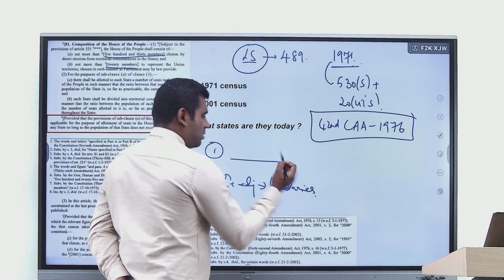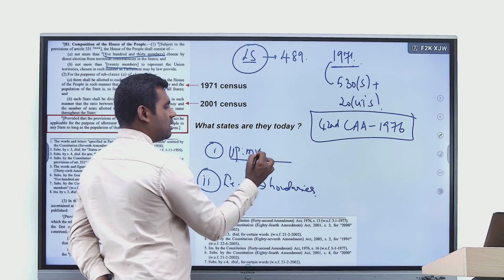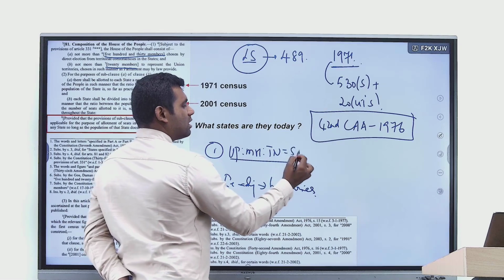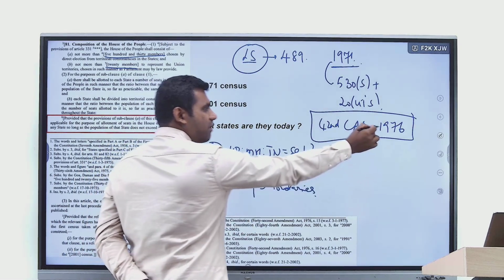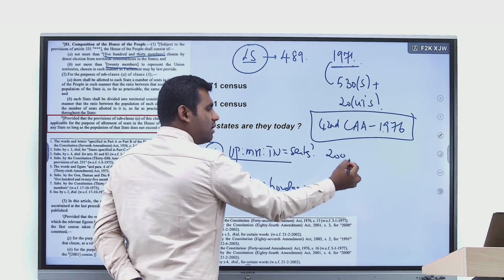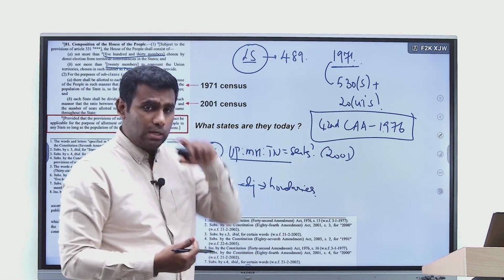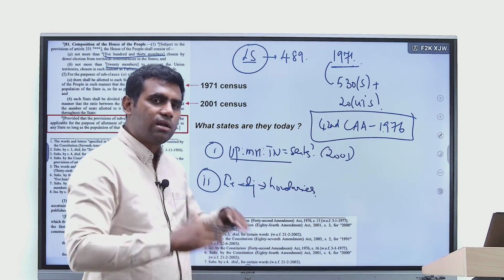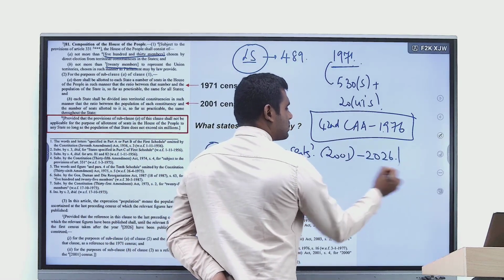The allocation of the total number of seats between UP, Maharashtra, Tamil Nadu has been frozen from 1976 for a period of 25 years till 2001, and once again they had a review of this position in 2001. It was decided that this number shall remain frozen for another 25 years, up to 2026.